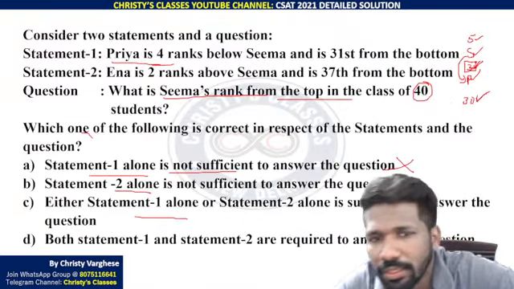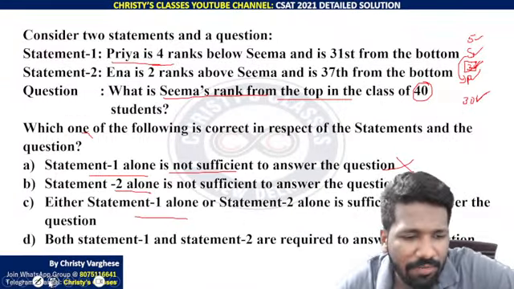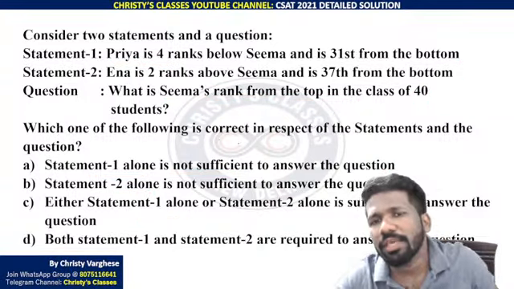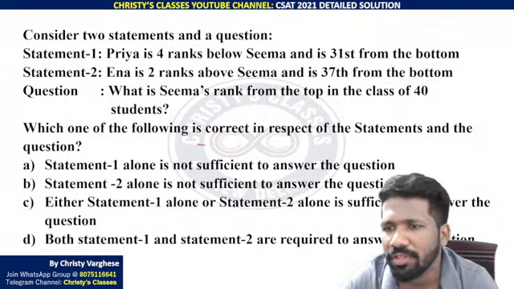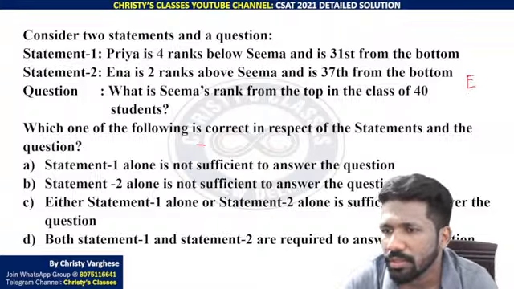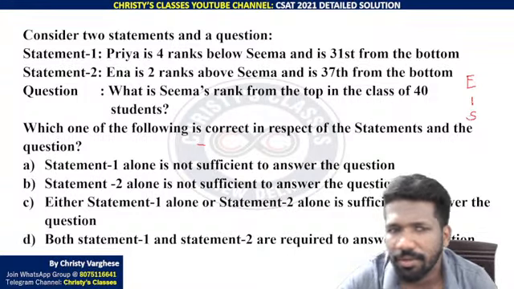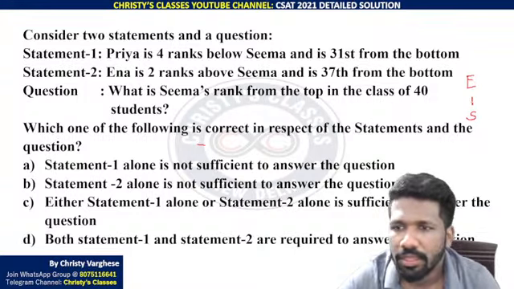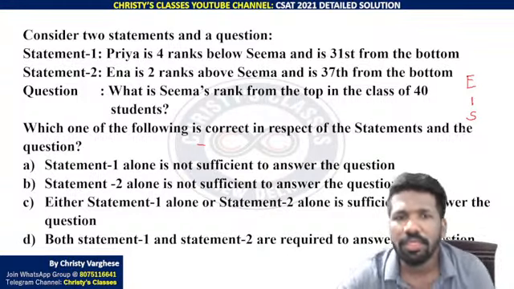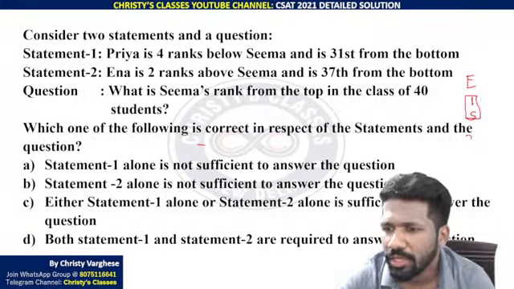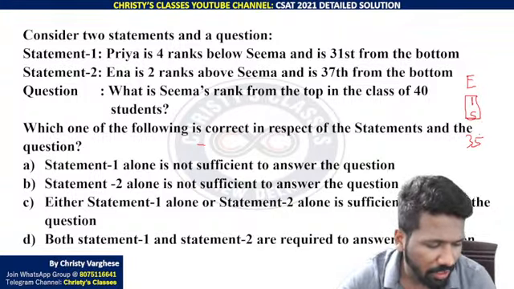Now, in the second statement, let us check whether it is alone sufficient or not. Ina is 2 ranks above Seema and is 37th from the bottom. Ina is 2 ranks above Seema means Ina, then one person, then the second person is Seema. 37th from the bottom means Ina is 37th from the bottom. So 1, 2 people, then 35 more people after that. 35 plus 2, 37.